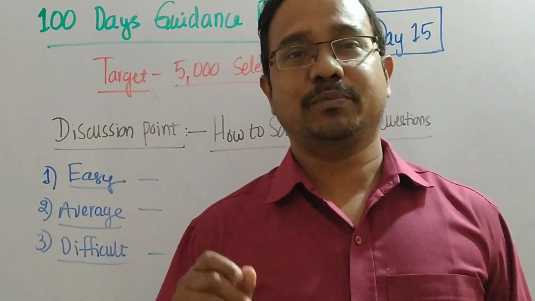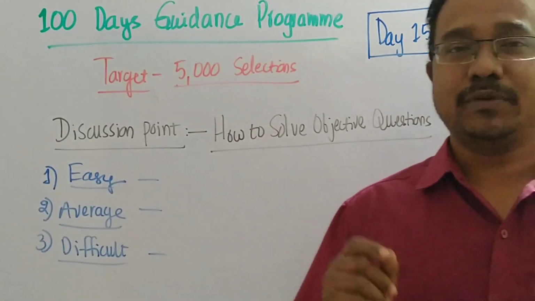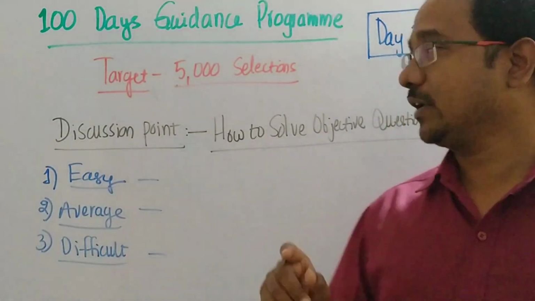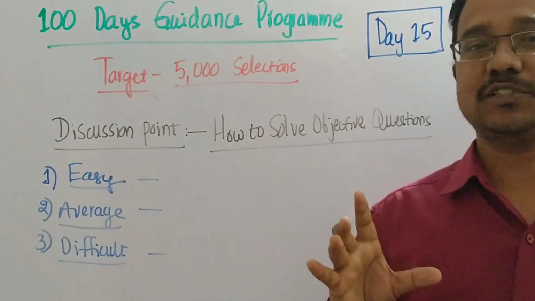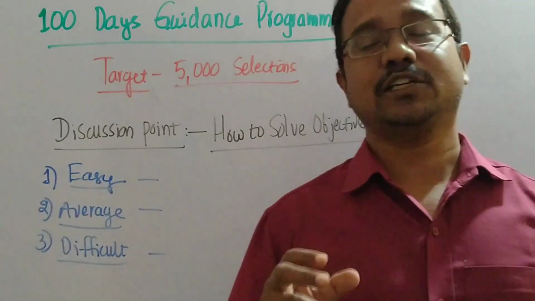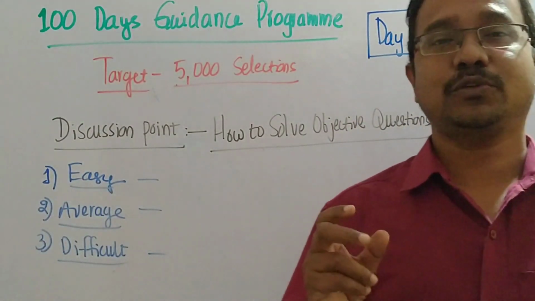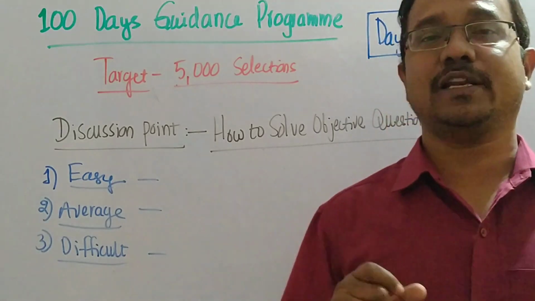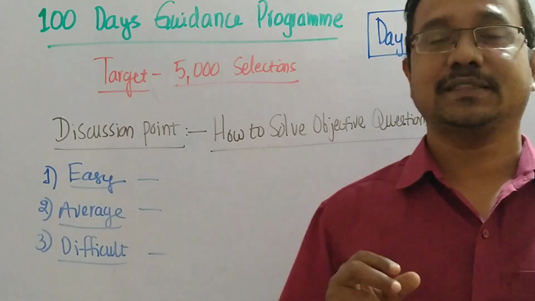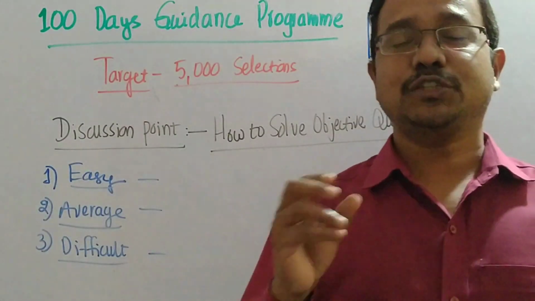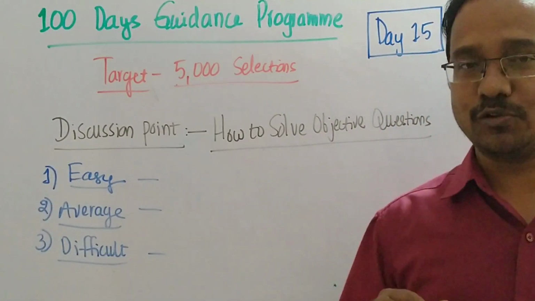As you know, we have been conducting these guidance classes. From day one we have concentrated on our target, that is at least we should get 5,000 selections from this new recruitment in 2021. To achieve our target, you have to follow these classes regularly and apply those techniques, methods and points which we are discussing in this class in your subject and in your approach.